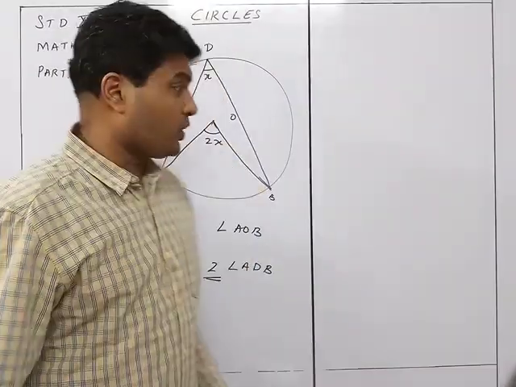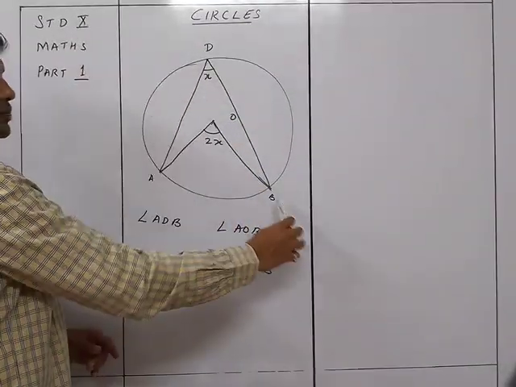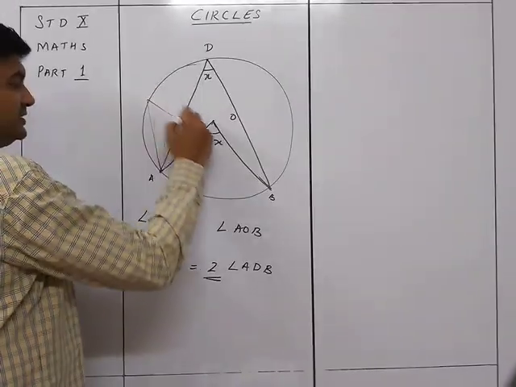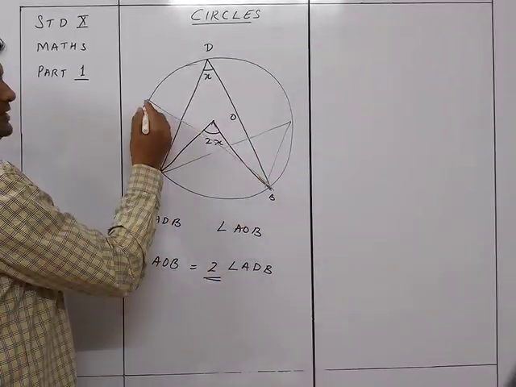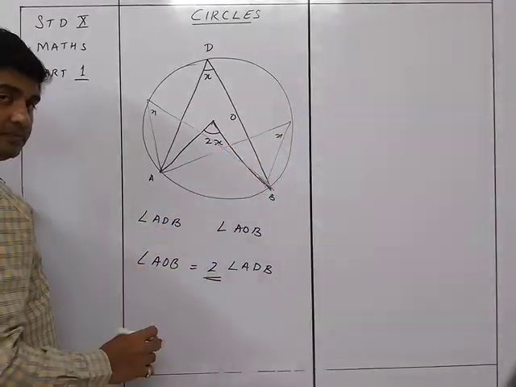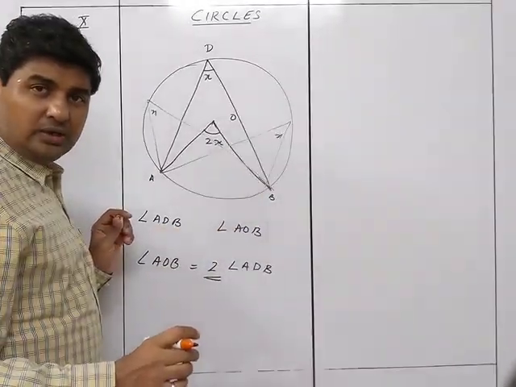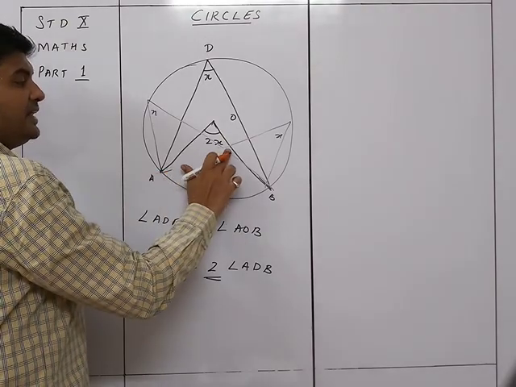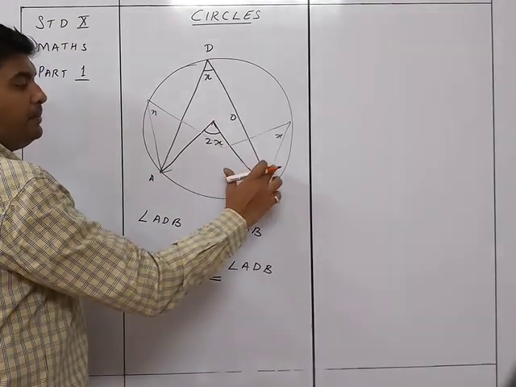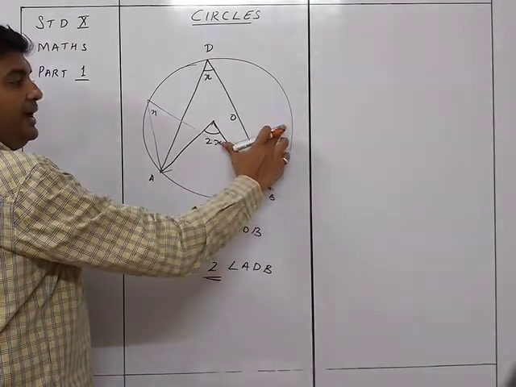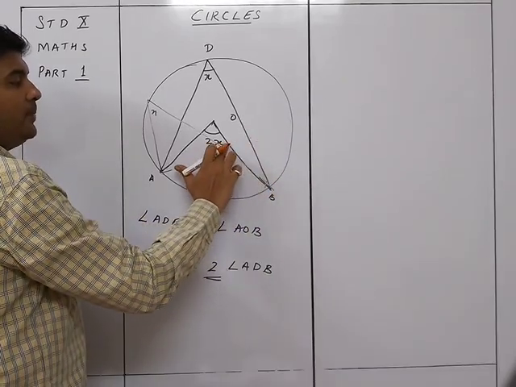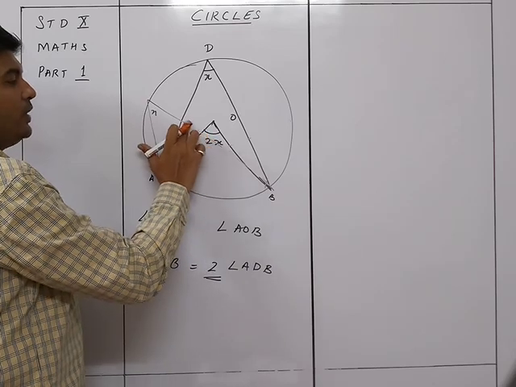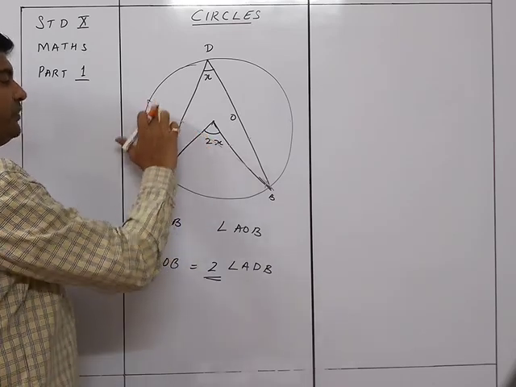So if I draw like this, or यहाँ पे अगर करूँ, or something like this, in all the cases, if this is 2x, this will be x and this will be x. Clear? So the theorem states that the angle subtended by an arc at the center is twice that subtended at any other point on the circumference of the circle.